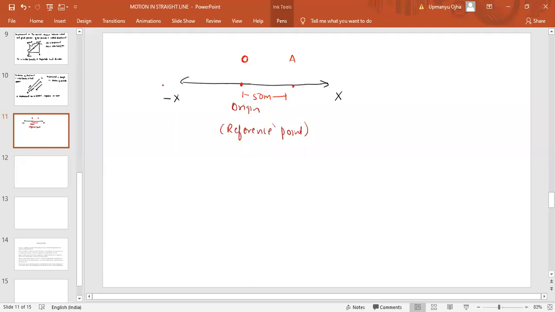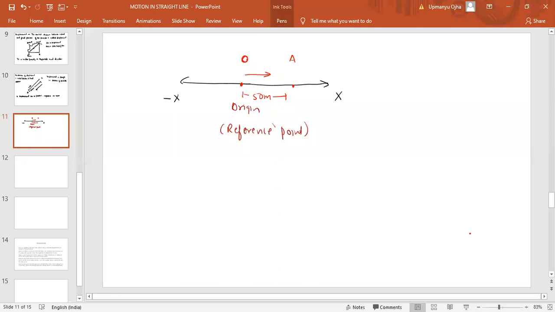Displacement is positive when the particle started from origin and is moving towards the positive side of the x-axis. So when the displacement direction is along the positive, we can say that displacement is positive here.